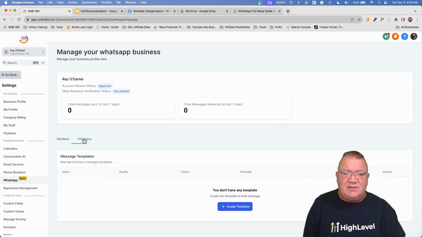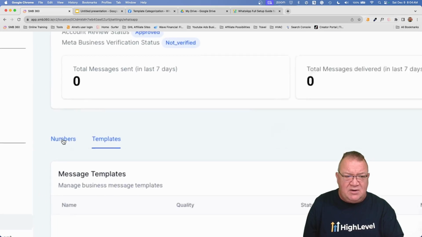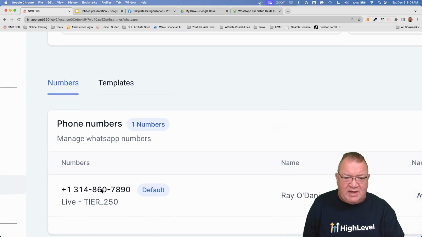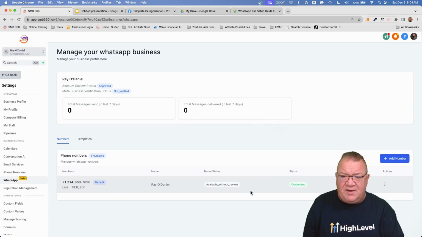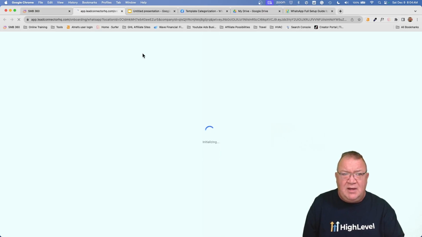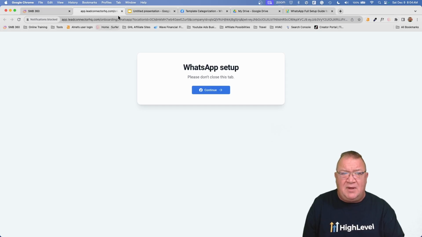Now let's learn something else here. If we go over from this area, notice that we're on the numbers area where we had our numbers. If you wanted to, you can configure another number. You can go to add number and it'll pop up another one that allows you to go through the WhatsApp configuration again.